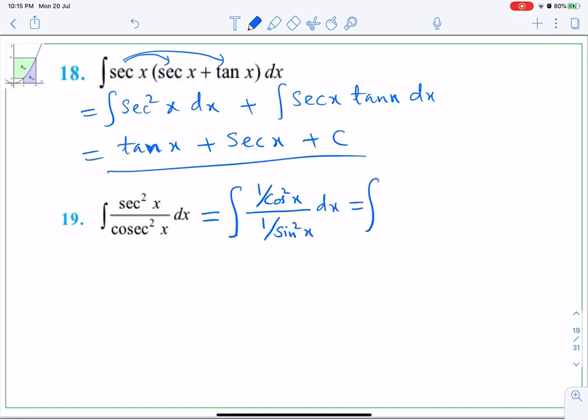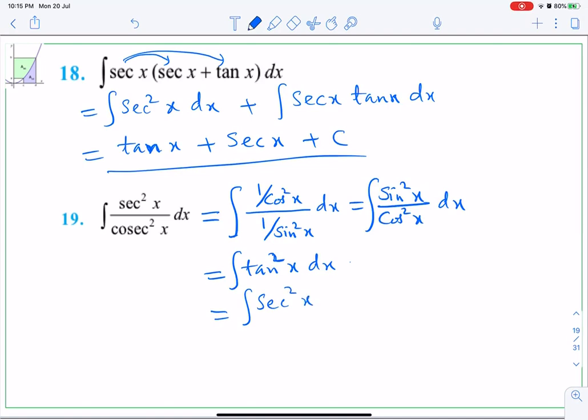Now when you simplify, fraction of the denominator will be upside down, so sine square goes up, cos square comes down, dx. Now sine upon cos is tan, so integral tan square x dx. Okay. Now tan square we cannot integrate, so we'll convert it to sec square minus 1. Tan square is sec square x minus 1 dx. Now we can integrate. Integration of sec square is tan x. Integration of 1 is x, and plus c, constant of integration.